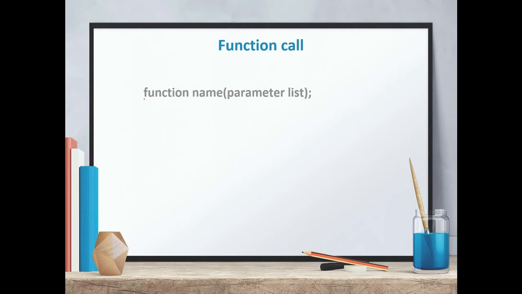Then there is the function call. The function call is very simple. We only have to mention the function name and the parameter list, and this parameter list is different from the parameter list that we mentioned in the function definition. This parameter list contains the actual arguments or the actual parameters, because it contains actual data values that we pass to the function.